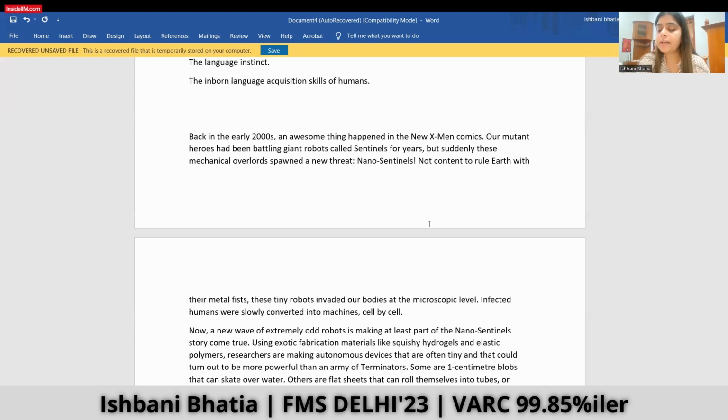So if I leave the fourth RC, I'll be scoring in this range. I'll see if I do 3 accurately, that will be 12 into 3, 36. And if I do at least 5 questions correctly in VA out of 7 or 8, I'll score 15 marks. So the score would be 51, which would fetch me above 99.5 for sure. So that would be a decent score. And as for the fourth one, let's see if I'll be able to solve that or not, or else I'll leave it, right?